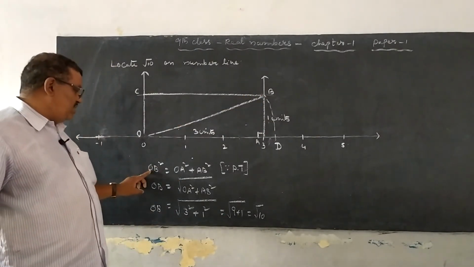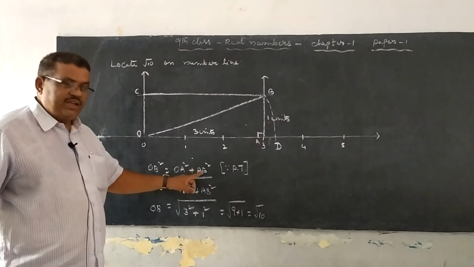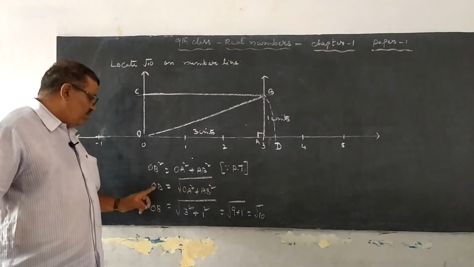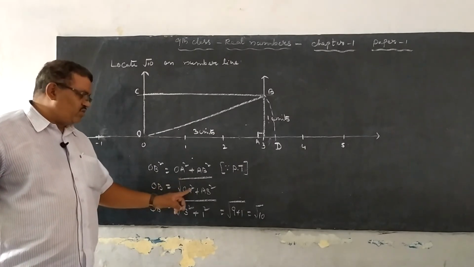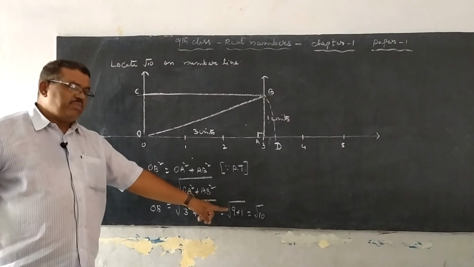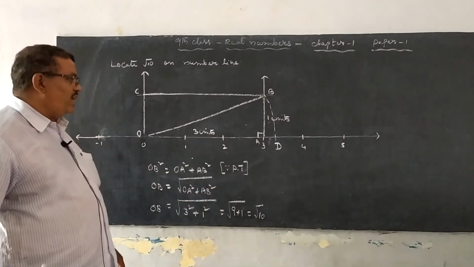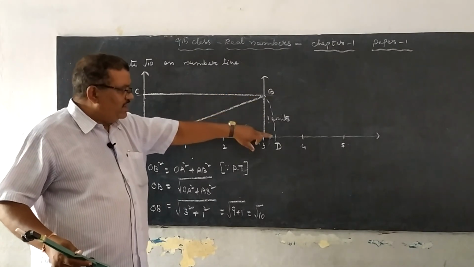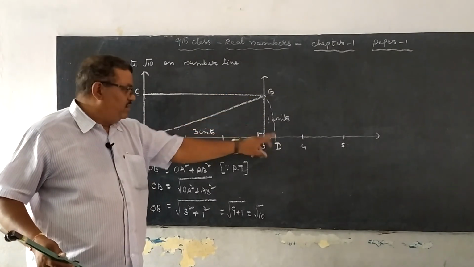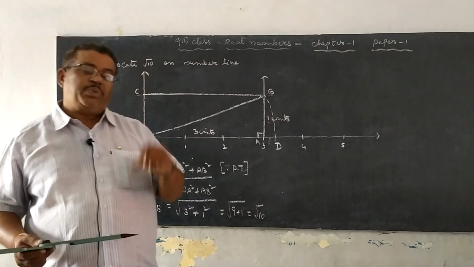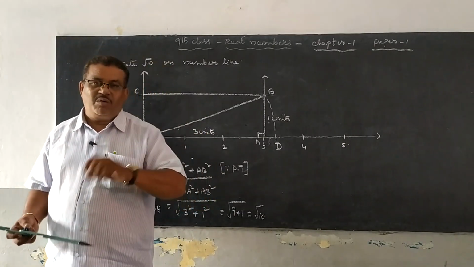Using the Pythagoras theorem, OB square equals OA square plus AB square, then OB equals the square root of OA square plus AB square. So this is 3 square plus 1 square, 9 plus 1, root 10. So the length of OB is equal to root 10. Draw an arc on the number line, intersecting the number line at D. So OD is equal to root 10 units. This is the representation of root 10 on the number line.